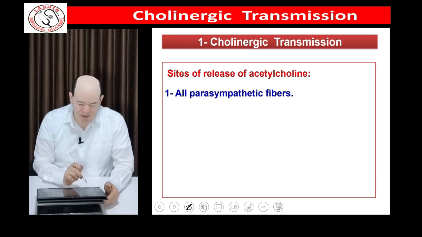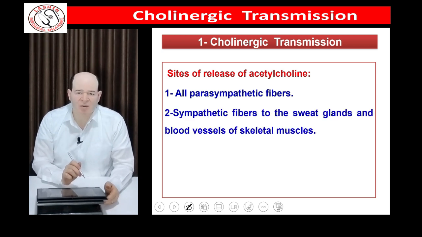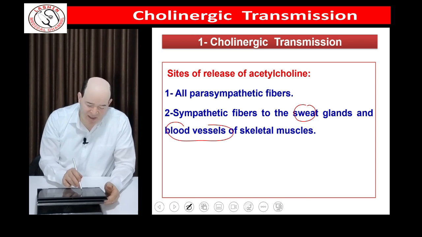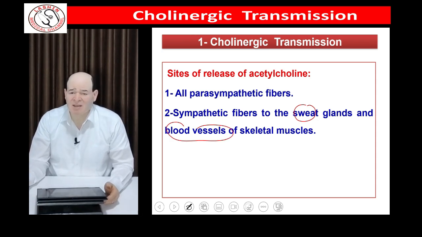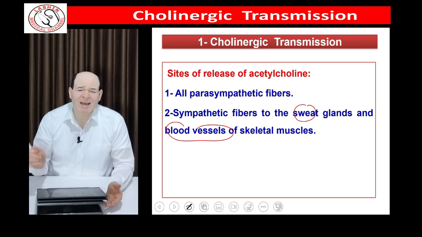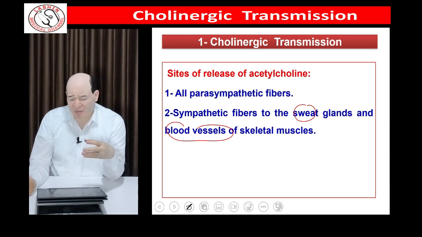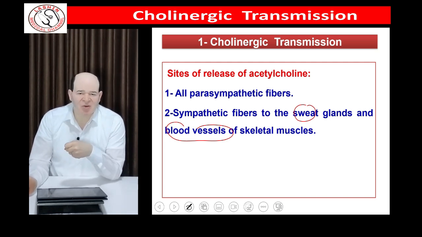So acetylcholine is the official transmitter of the parasympathetic nervous system, with no exception. The second site is the sympathetic fiber to sweat glands and blood vessels of skeletal muscle. The official transmitter of the sympathetic is noradrenaline in most sites, except two sites, sweat glands and blood vessels of skeletal muscle, where the sympathetic transmits by acetylcholine. So the nerves supplying these structures are called cholinergic sympathetic fibers, not adrenergic as is the general rule in the sympathetic.